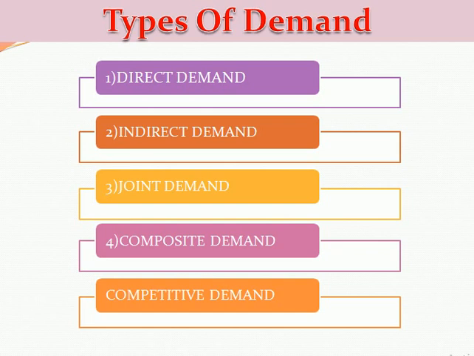Now you can see that there are 5 types of demand: direct demand, indirect demand, joint demand, composite demand and competitive demand. Now let us see one by one what are their meanings, with examples. The first type of demand is direct demand.